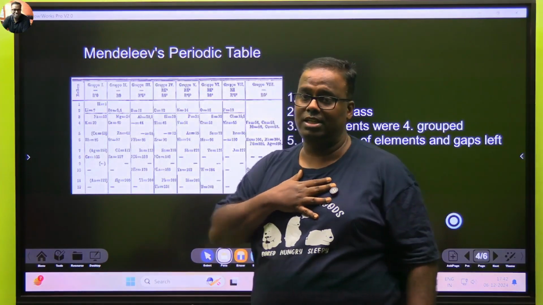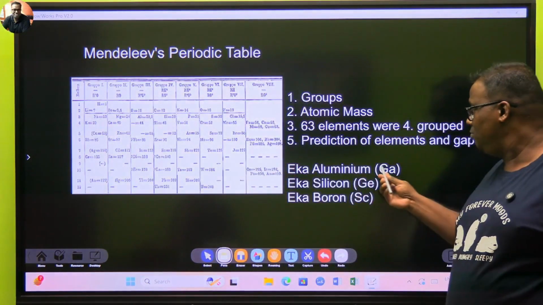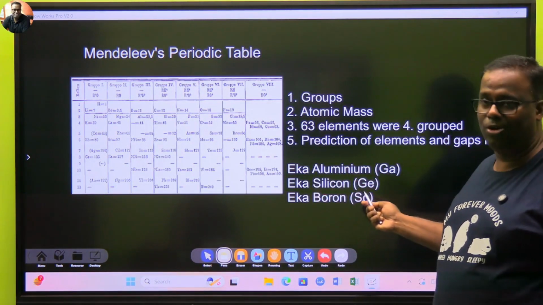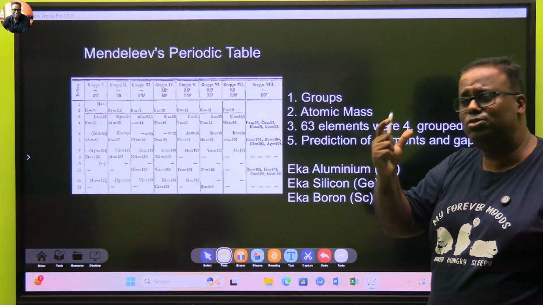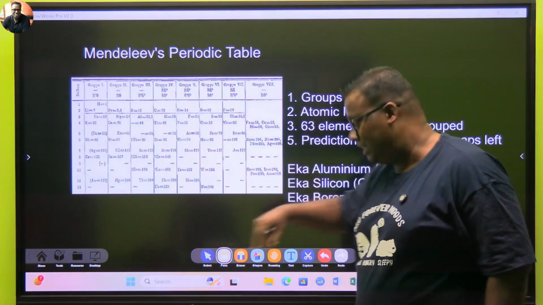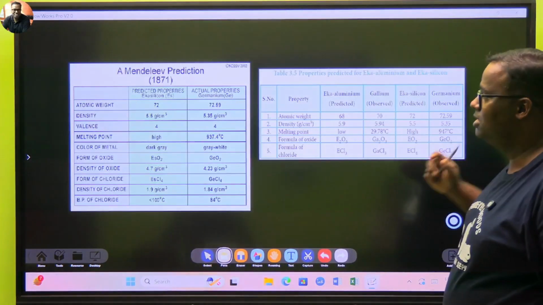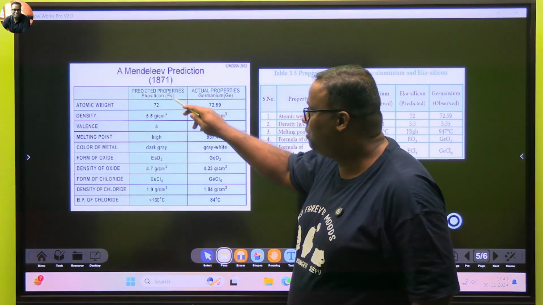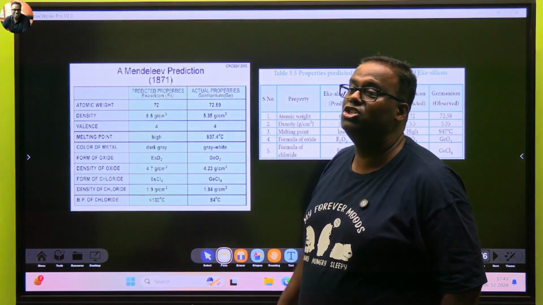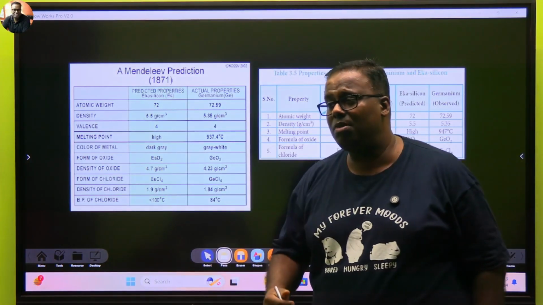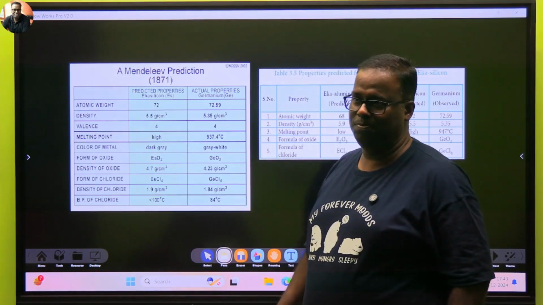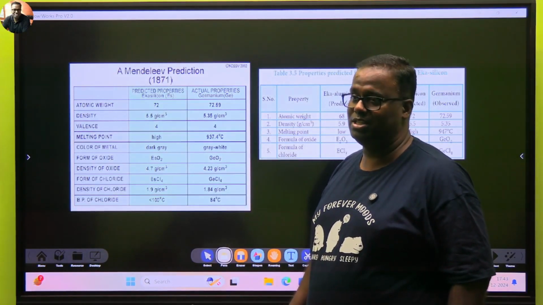And not only that, those elements were discovered. Eka aluminium was known as gallium later on. Three elements, he said, Eka silicon. Just look at the amount of work this person has done. Eka silicon, and he left gaps. And your next slide will give you the best part. See, this is what Mendeleev predicted. For whom? This is what he predicted for Eka silicon, meaning germanium. And when germanium was discovered after many years, these are the properties of germanium. What a marvel he has done.